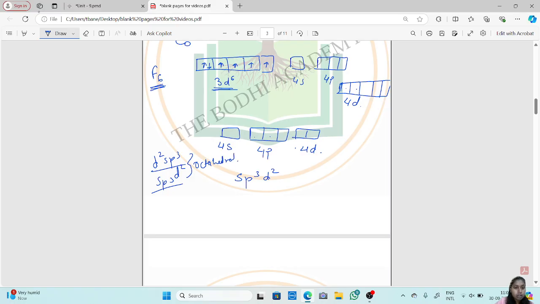Both are octahedral, but why is there d2sp3 and sp3d2 formation? d2sp3 is formed when there is a weak ligand or a neutral ligand, whereas sp3d2 is formed when there is a strong ligand.